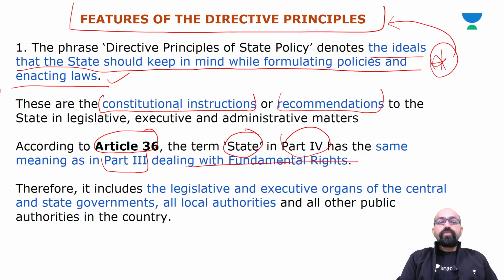Now, what we are saying is that it includes the legislative and executive organs of the central and state governments, all local authorities, and all other public authorities in the country.